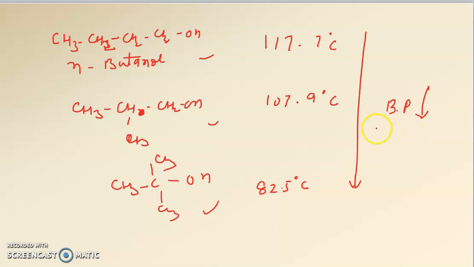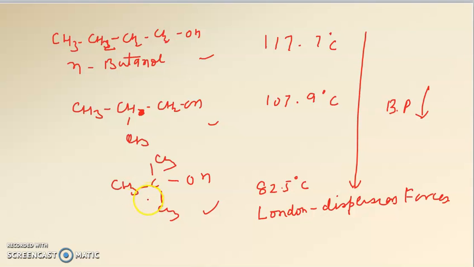Why does this happen? Because some other forces are also working here, that is London dispersion forces, besides the hydrogen bonding. This type of bonding, London dispersion forces or dipole interactions, occurs in the alkyl part of the alcohol.